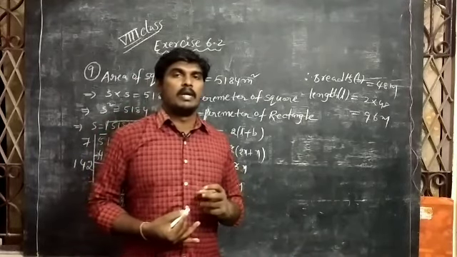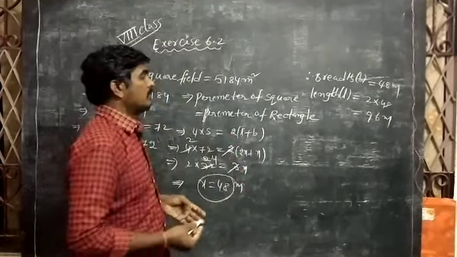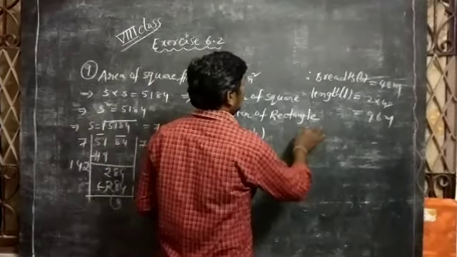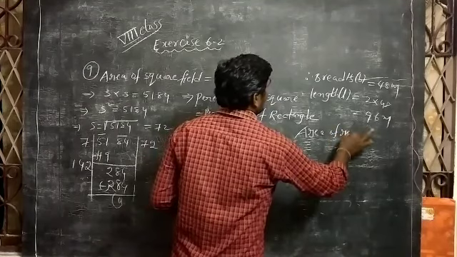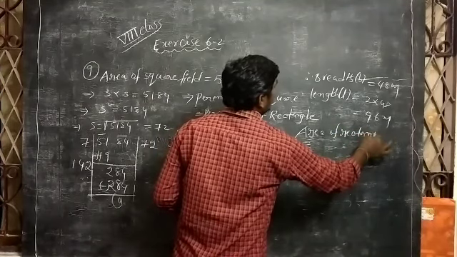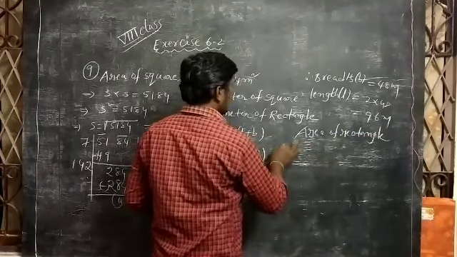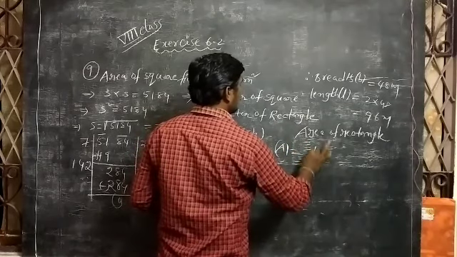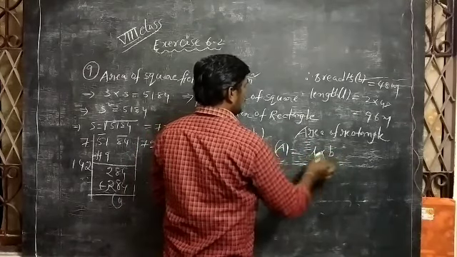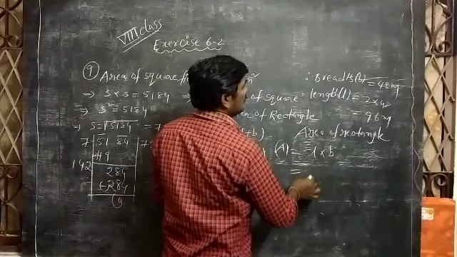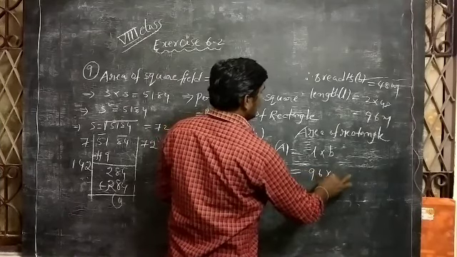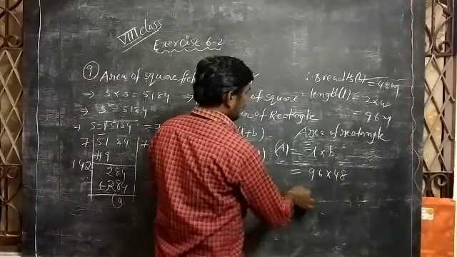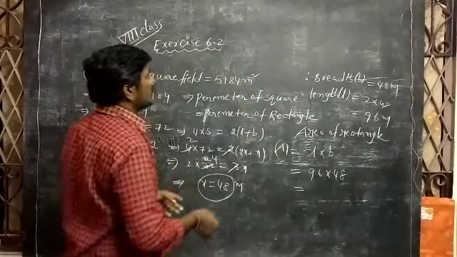Already we know the formula, area of the rectangle formula, length into breadth. Area of the rectangle A is equal to length into breadth. Length is 96, breadth is 48. Multiply 96 into 48.